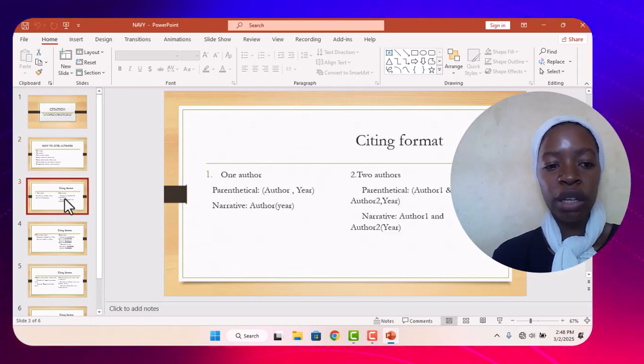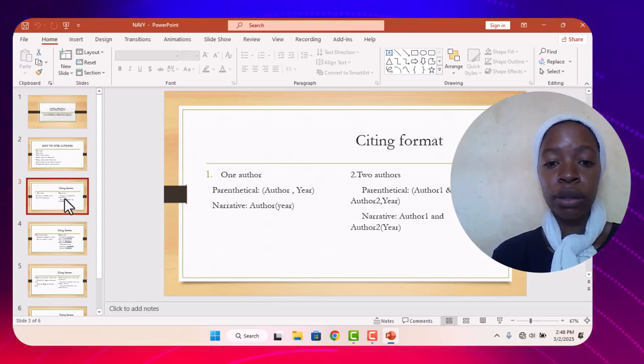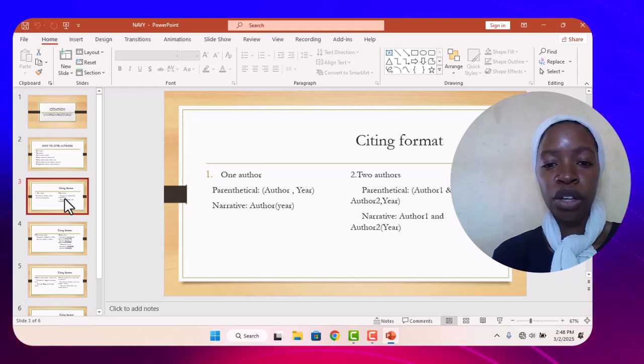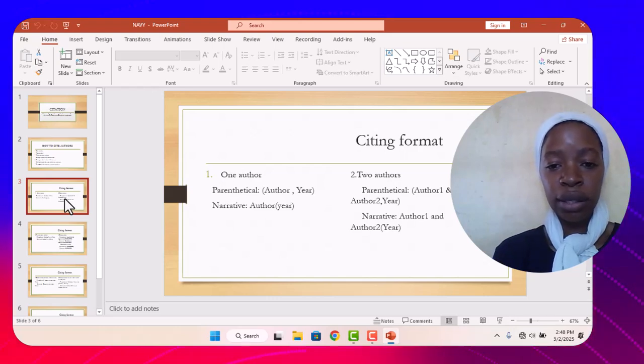If it is one author in parenthetical, it has to be in brackets at the end of the thing you're citing. The author has to be in brackets, then a comma, then the year of publication. Then if it's narrative, the author has to be part of the sentence, and then the year is in brackets.